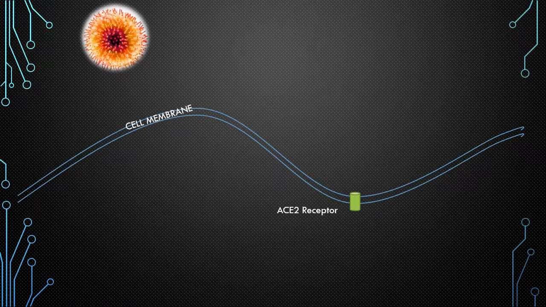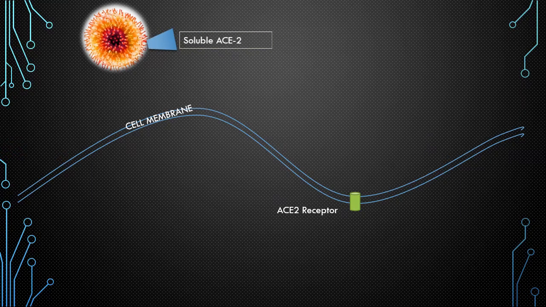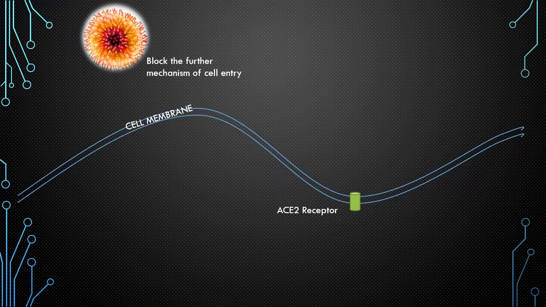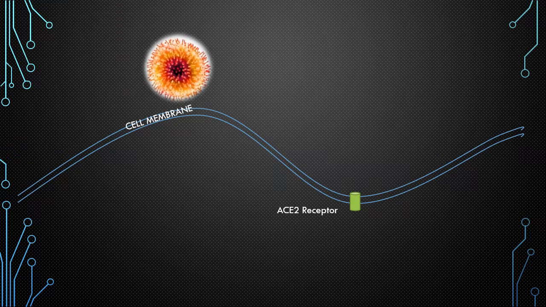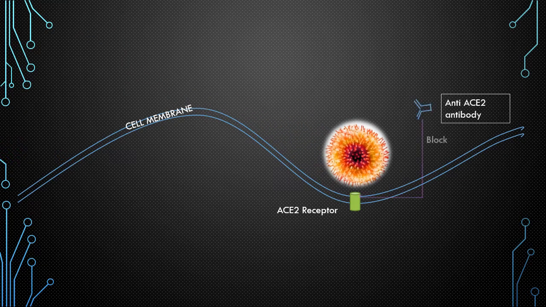From the above discussion, it is proved that if soluble ACE2 attaches to the spike protein of the novel coronavirus, it blocks the further mechanism of cell entry. In another way, if anti-ACE2 antibody blocks the ACE2 receptor present on the host cell membrane, it also causes inhibition of the entry of the novel coronavirus into the cell.